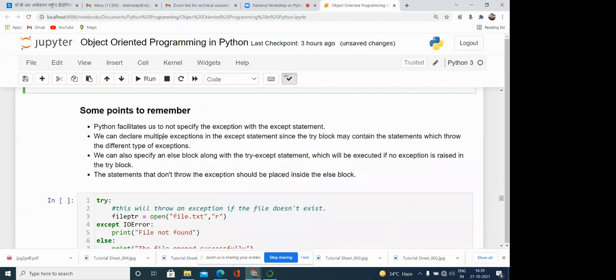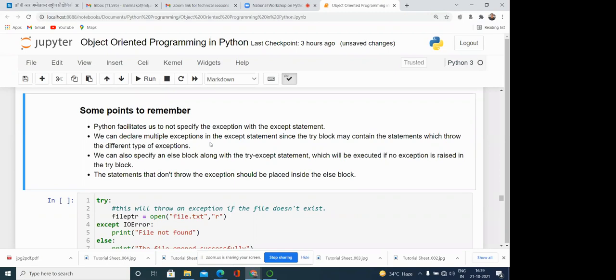Next is some points to remember. Python facilitates us to not specify the exception with the except statement. Okay, sometimes it is not always necessary that we need to write the exception class over here. We can declare multiple exceptions in the except statement, since the try block may contain statements which throw different types of exceptions. Yes, this can be the situation.